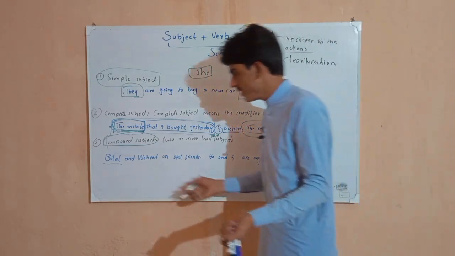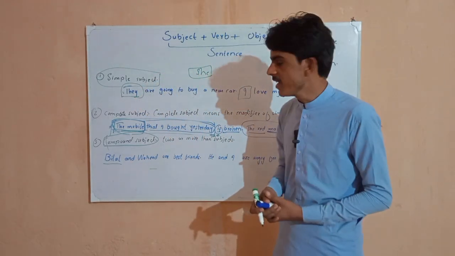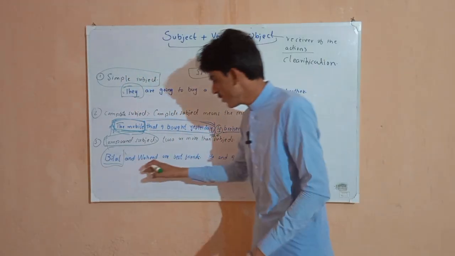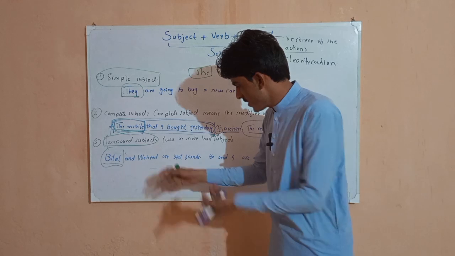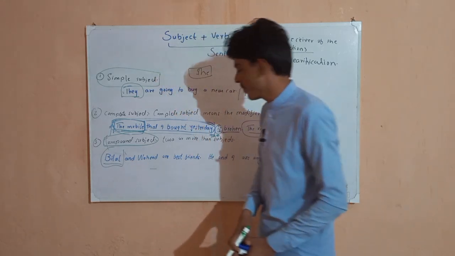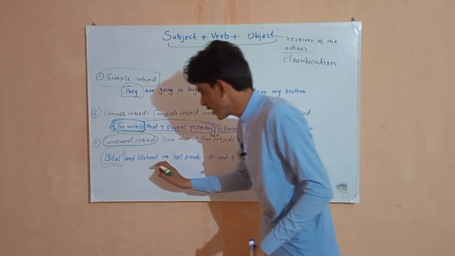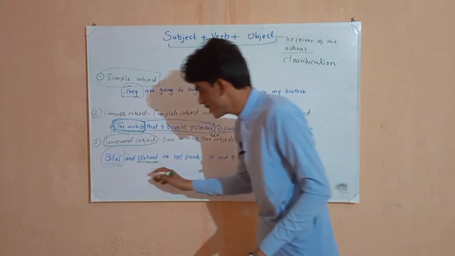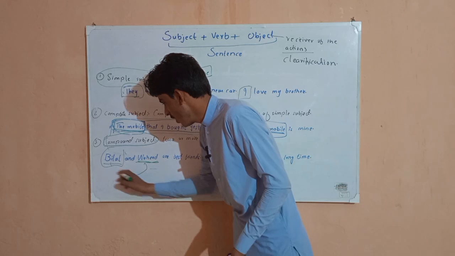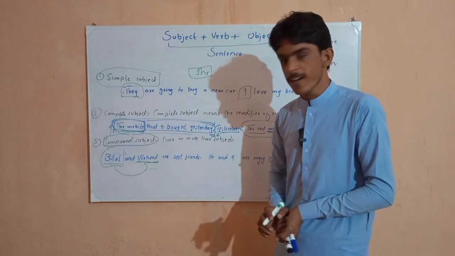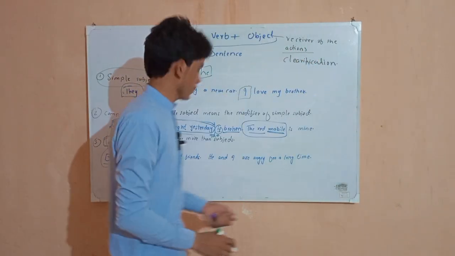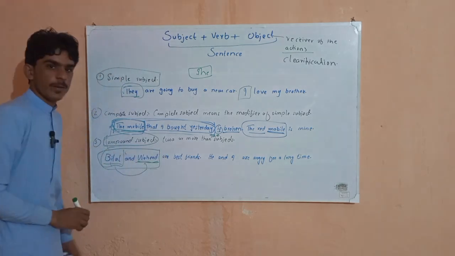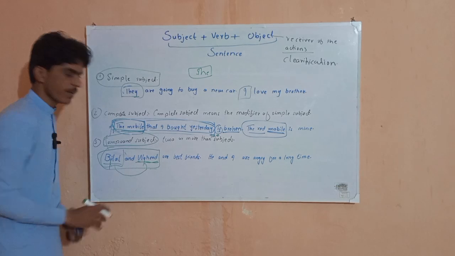Here I am not talking about only Bilal. If I were talking about only Bilal, I might say Bilal is my best friend. But here we have two names, two nouns, so we have two subjects. One is Bilal and one is Wahid. Both of them are best friends. So till here, this is our compound subject. This is one subject and this is one subject.